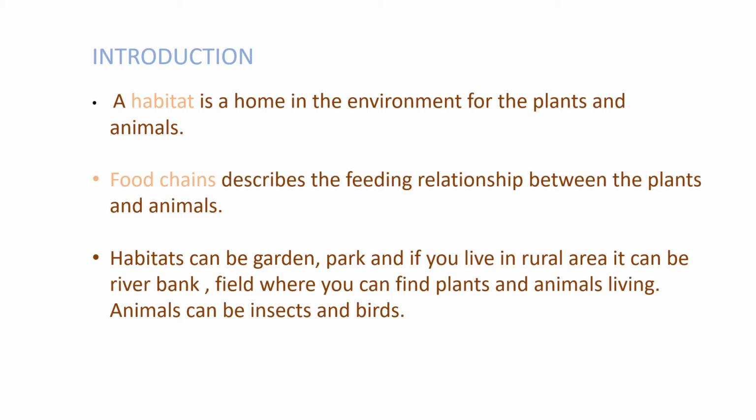You have to look for a suitable habitat near your school or the place where you live. That habitat could be a garden or an area where trees are growing with grass or other plants, and where you can identify the species of plants and animals. So a habitat can be a garden, it can be a park, and if you live in a rural area, it can be a river bank or a field where you can find plants and animals living. And animals can be insects and birds also.